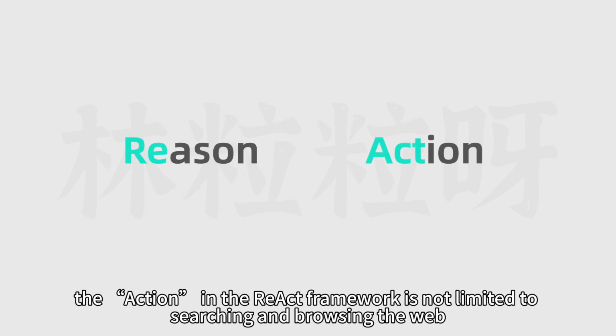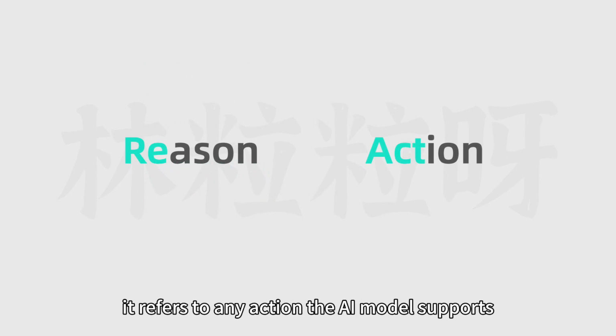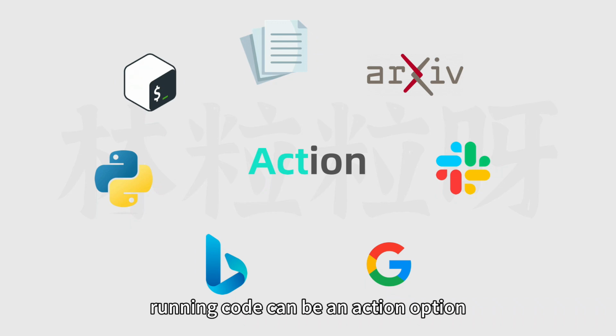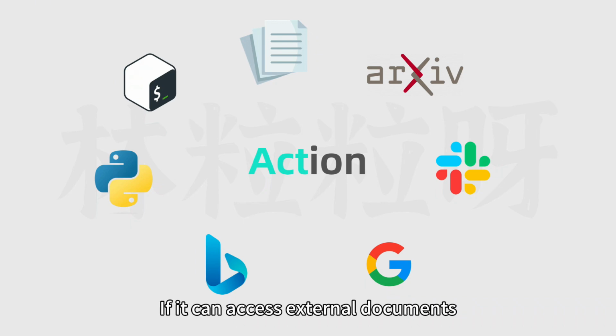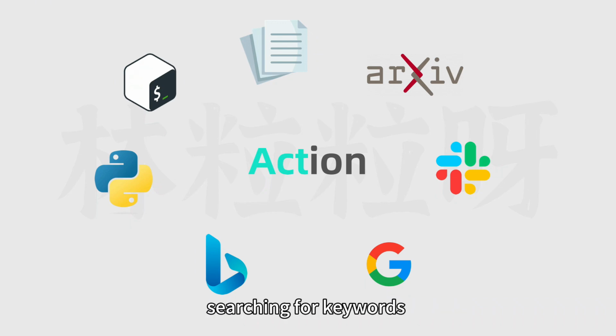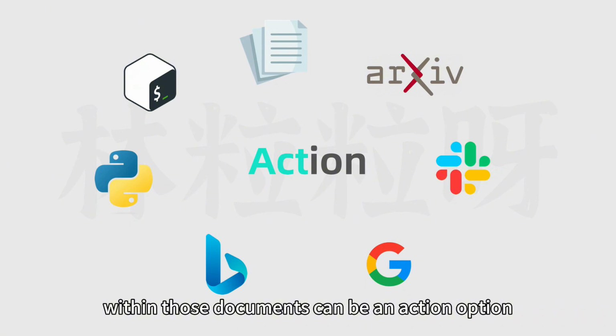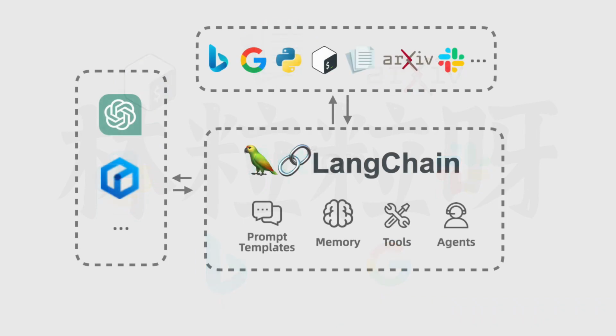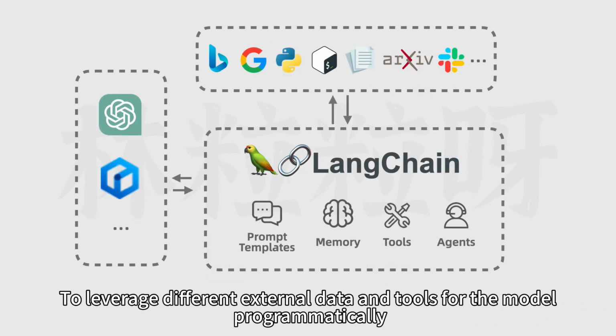Additionally, the action in the ReAct framework is not limited to searching and browsing the web. It refers to any action the AI model supports. For instance, if the model can interact with a code interpreter, running code can be an action option. If it can access external documents, searching for keywords within those documents can be an action option. If it can call an application's API, interacting with that application can also be an action option to leverage different external data and tools for the model programmatically.